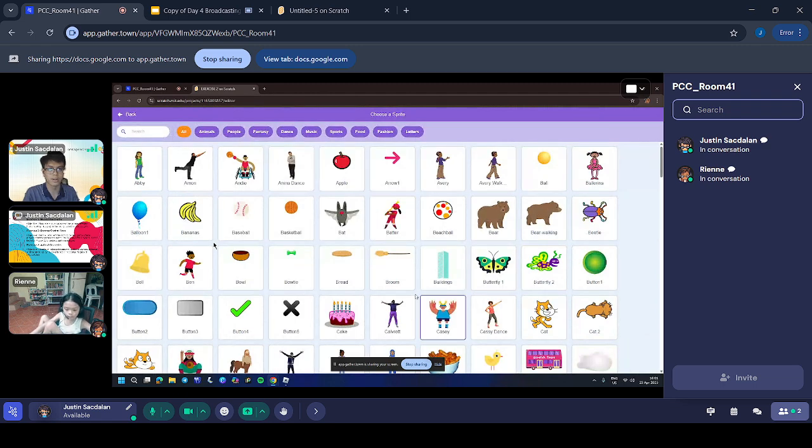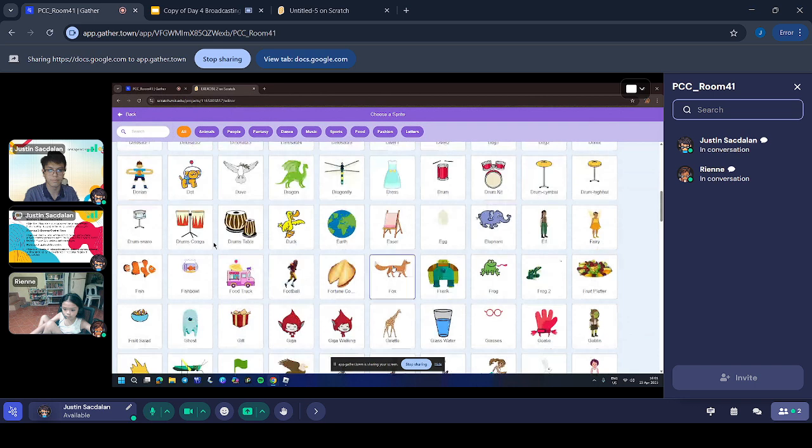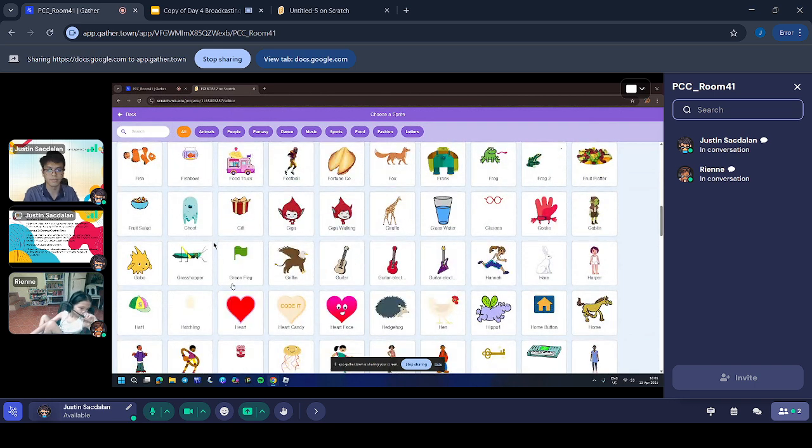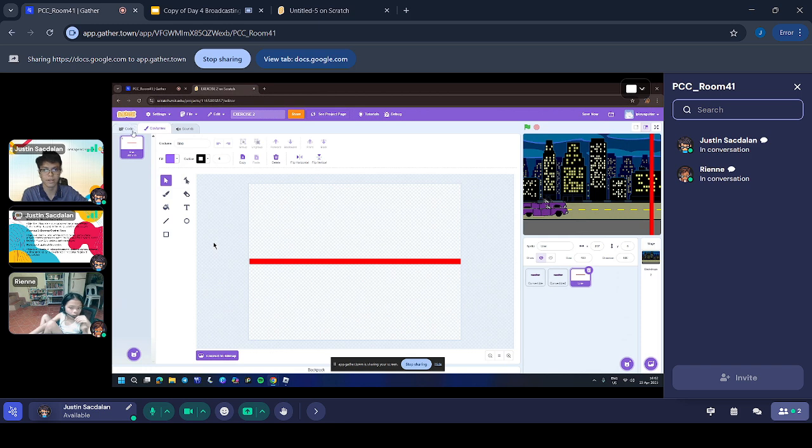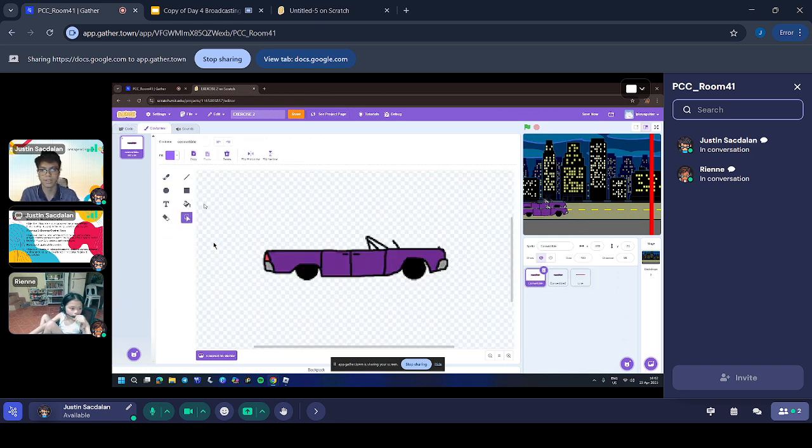Actually, you wanna change the other car's color to something else? So you can distinguish them. Yeah. Go to costumes. Click on the car you wanna change. Oop, not that.